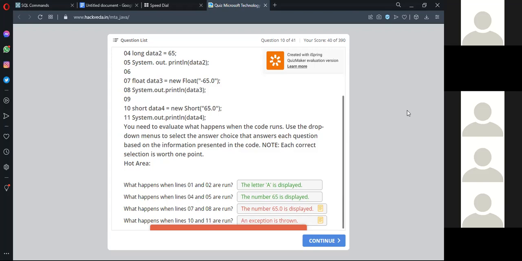But it is showing all the above, and all the above will not be there here. Yes, and in the third one also I haven't seen any option as exception thrown. I think minus 65. I haven't got minus 65 either. Actually the correct answer will be minus 65, but I got 65 and integer 65. Okay, I will make changes to this.